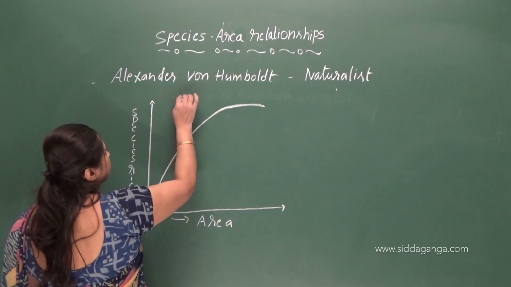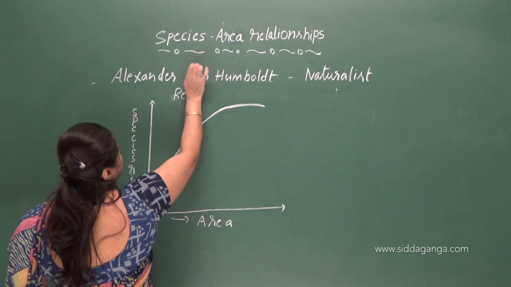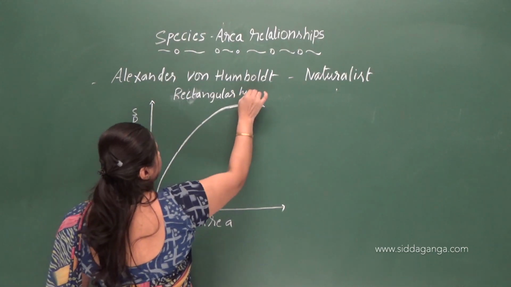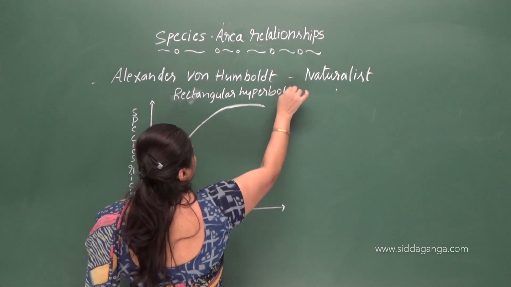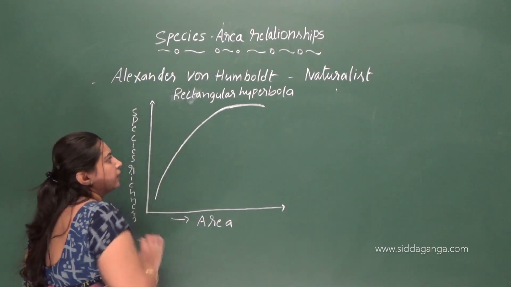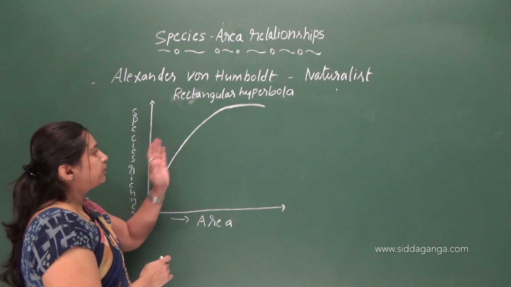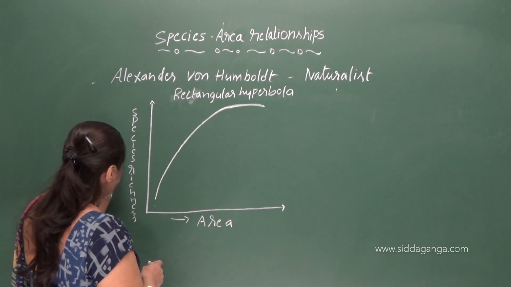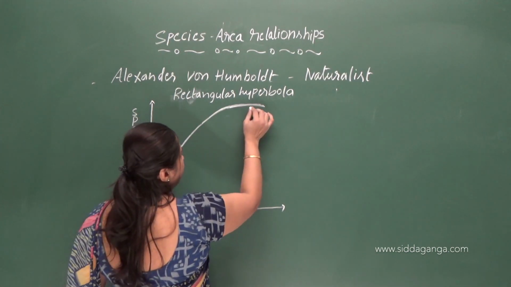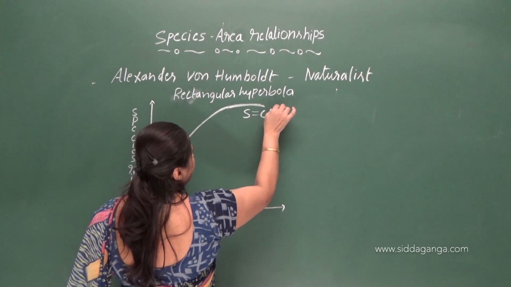So, this is called a rectangular hyperbola. So, this is the curve we obtained. So, this is the rectangular hyperbola. So, this curve explains the exponential relationship between the species richness and the area. Okay. So, this is the equation we will get. S equals C a to the power of z.